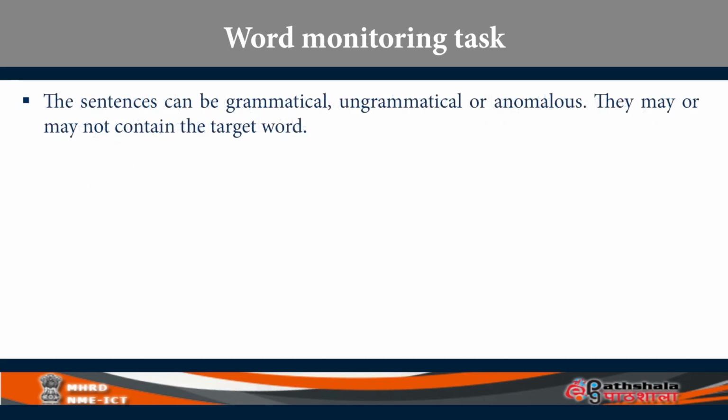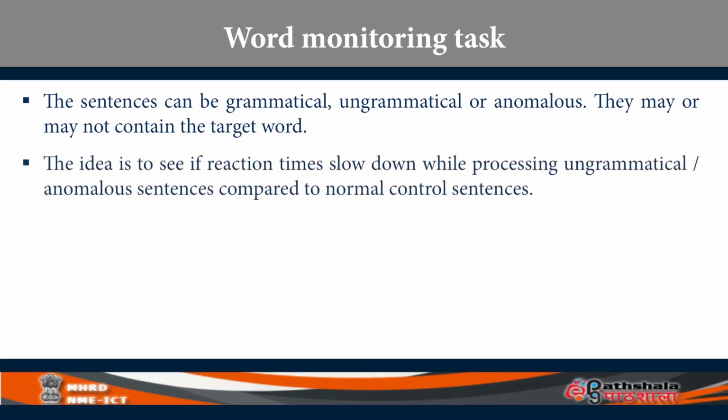The sentences can be grammatical or ungrammatical or meaningless, anomalous. They may or may not contain the target word. The idea of this technique is to see if reaction time slows down when processing ungrammatical or anomalous sentences compared to normal sentences. So, is there a difference in the way our mind helps us get to the meaning when you are processing ungrammatical sentences as opposed to normal control sentences?